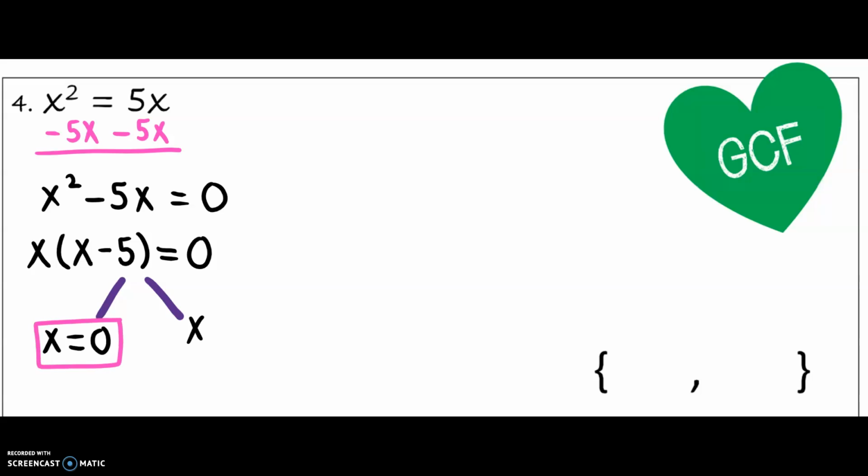Then I'm going to set that second factor equal to 0 and find that x equals 5. So the two solutions for x in this case will be 0 and 5.